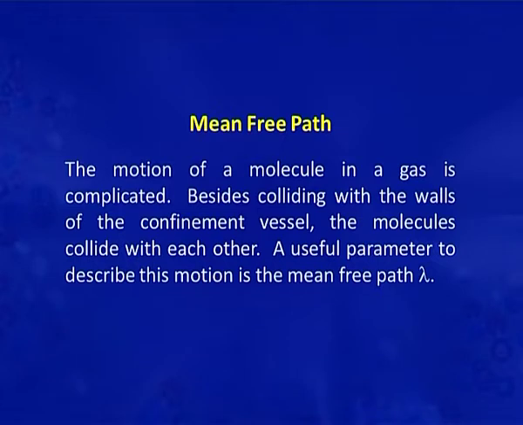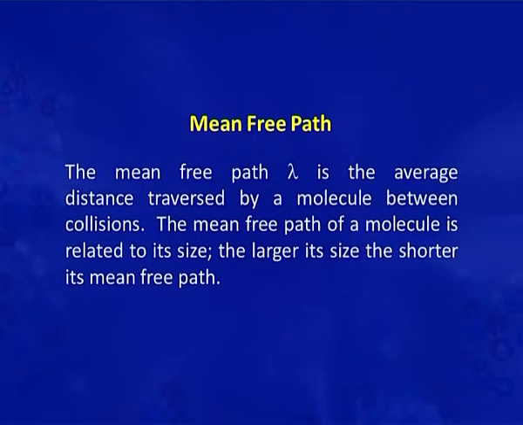Now let us discuss the third collision property, that is mean free path. As the motion of a molecule in a gas is complicated, besides colliding with the wall of the confinement vessel, the molecules collide with each other. So, a useful parameter to describe this motion is the mean free path. The mean free path is the average distance travelled by a molecule between collisions. The mean free path of a molecule is related to its size. The larger its size, the shorter its mean free path.